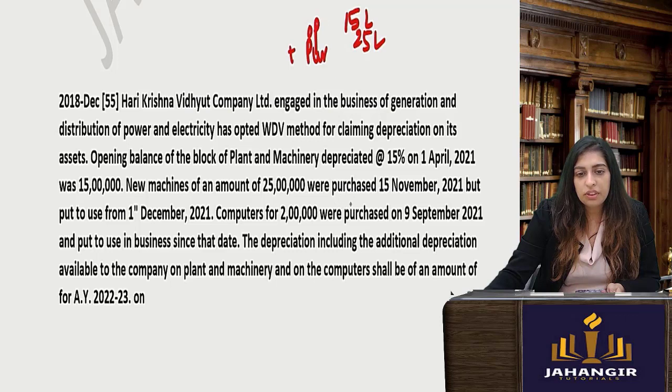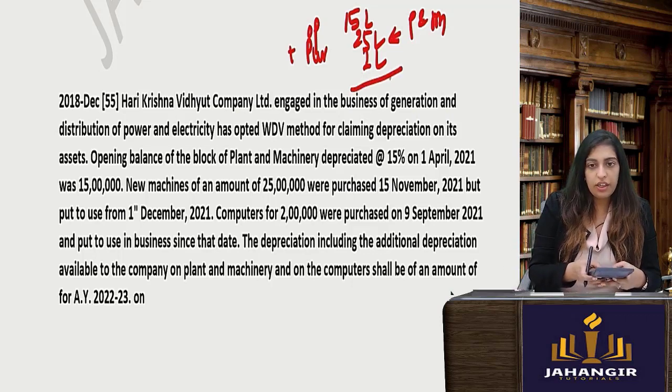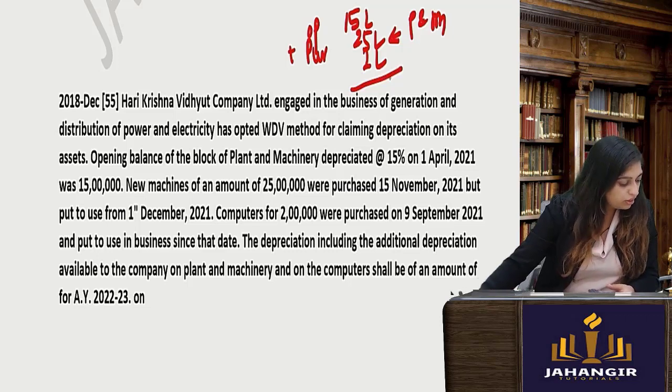But put to use in December. Computers were purchased, there was another purchase for 2 lakhs, and put to use. The depreciation, including the additional depreciation available. Now, additional depreciation you can't get on computers. You only will get it on plant and machinery. Correct? So, first let's do the entire calculation. First find out 15 plus 25 plus 2. So, I'm getting 42 lakhs.